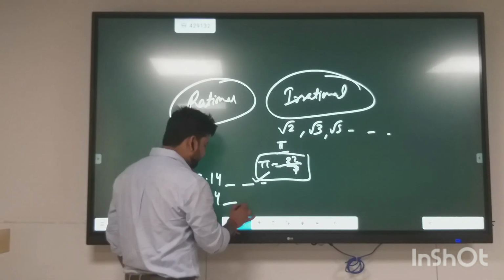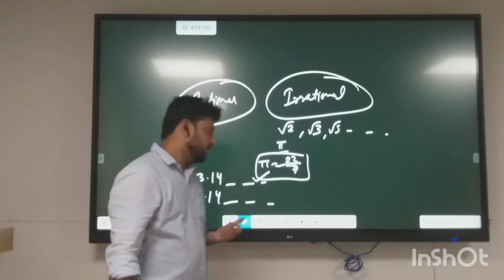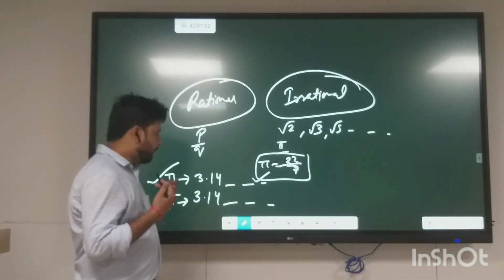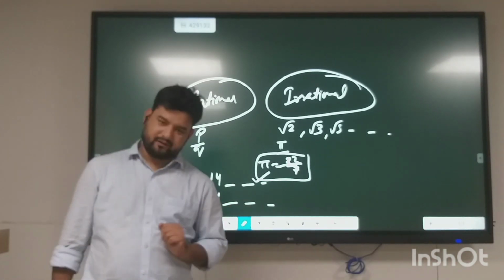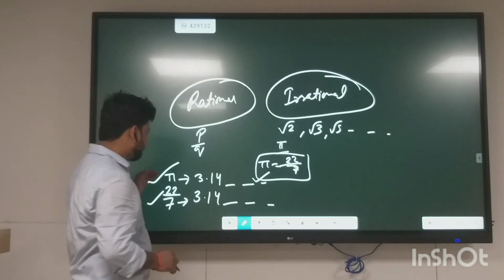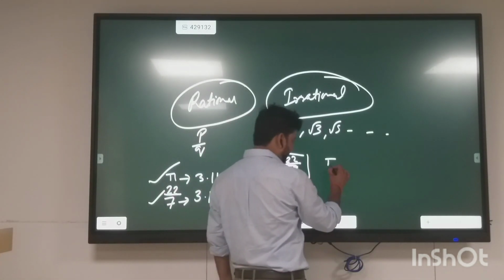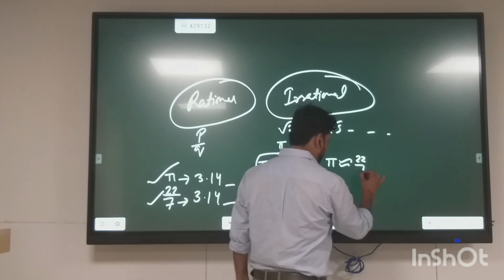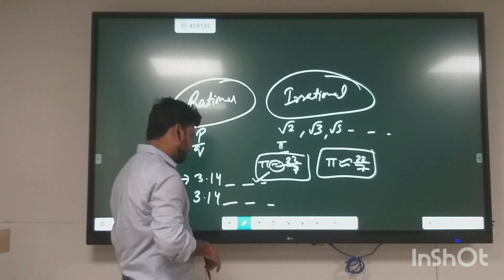But the further we go, there is a dissimilarity in their values. The decimal expansion of pi is non-terminating and non-recurring, whereas 22 upon 7 repeats itself after 6 digits. They have approximately the same value, so we use approximately equal to 22 upon 7. That's why pi is irrational, 22 upon 7 is rational.